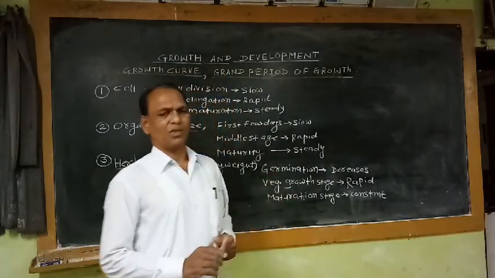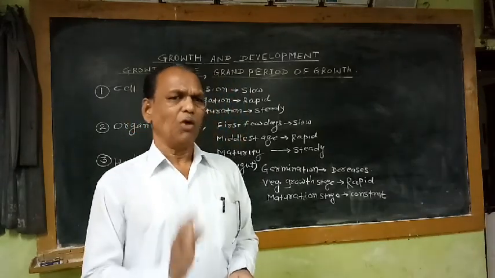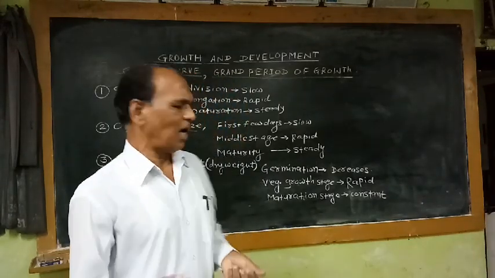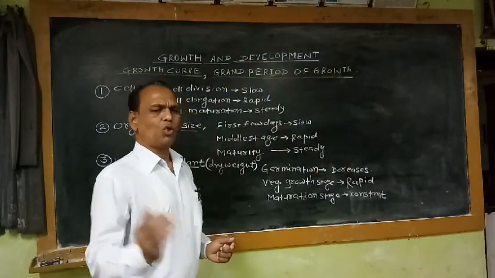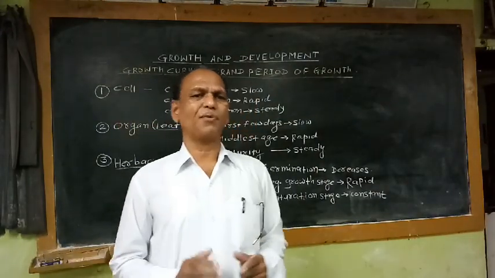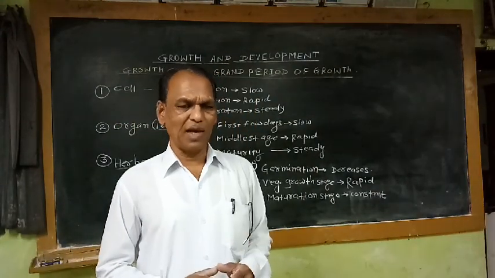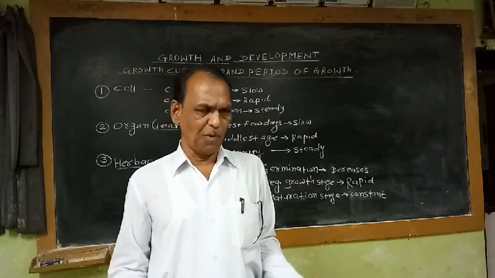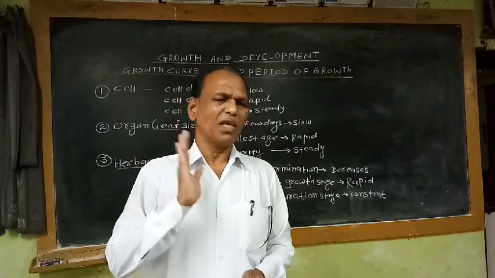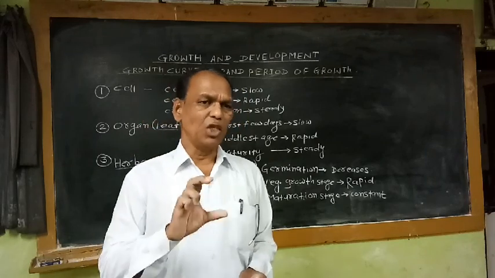Then at the maturity stage, that means annual plants or seasonal plants or herbaceous plants which have a very short duration of lifespan, it may be 3 months, 4 months, or 5-6 months. So the whole life cycle is completed within this short duration.